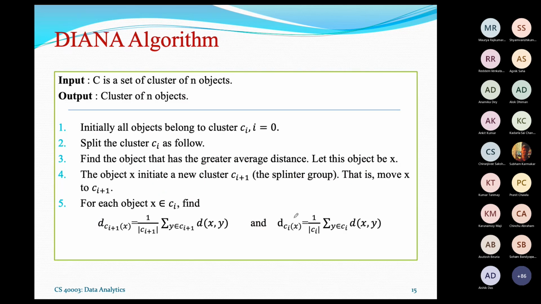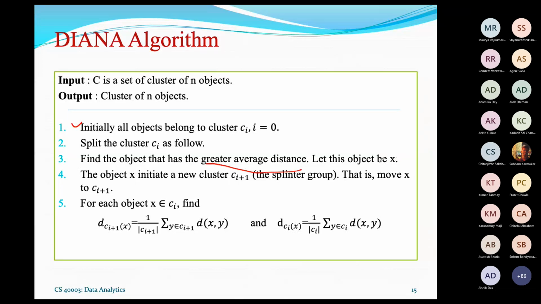The algorithm which I have mentioned in a very simple way with the figures is presented in a more formal way as an algorithm. It is easy to understand. If you want to write a program to implement it, then you should definitely follow this kind of algorithmic step. This is the starting point, where initially all objects belong to one cluster. Then split the cluster Ci as follows: find the object that has the greatest average distance, which I told you.